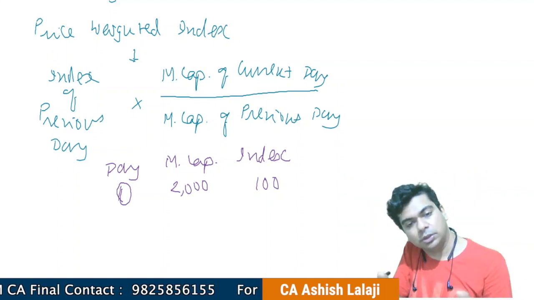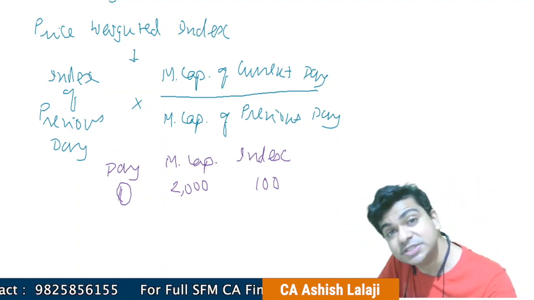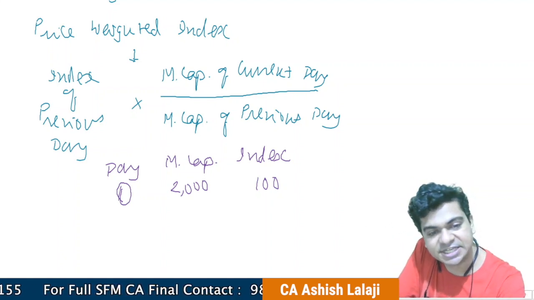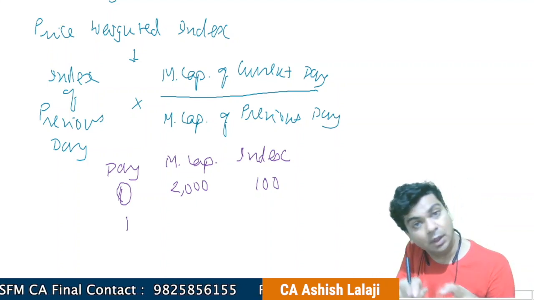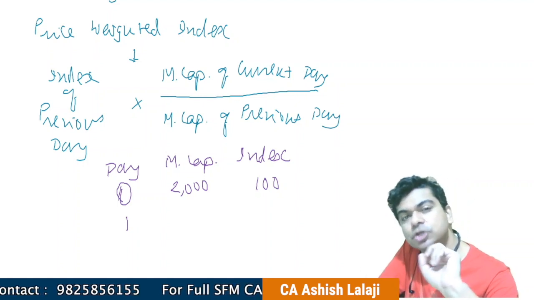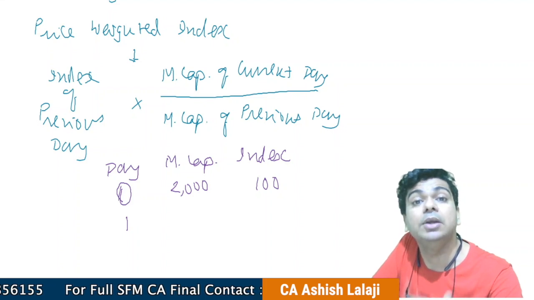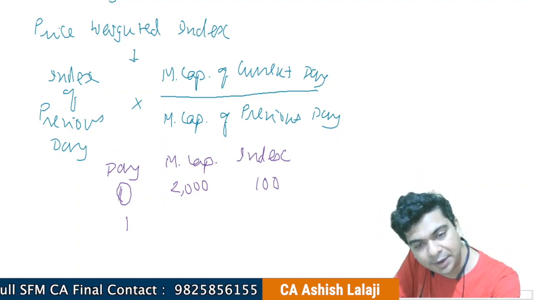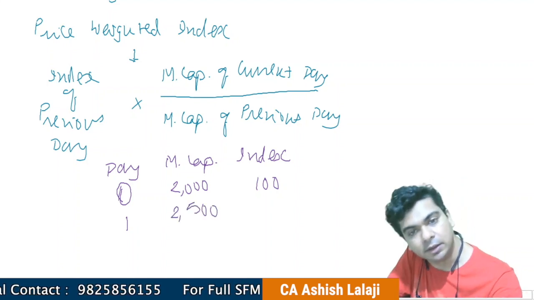And now take a total. Let us assume for a moment that the total market capitalization is turning out to be 2000. Now, what happens the next day is that the number of shares remains the same, but because of forces of demand and supply, the market price will change. So number of shares multiplied by the new market price per share will give me the new market capitalization. Let us say the new market capitalization is 2500.